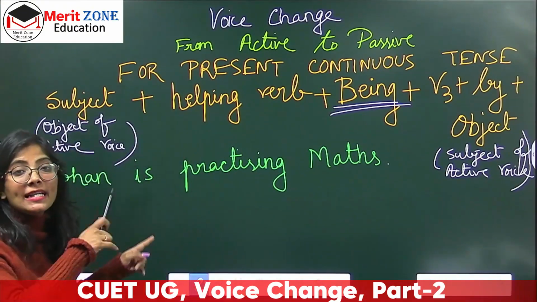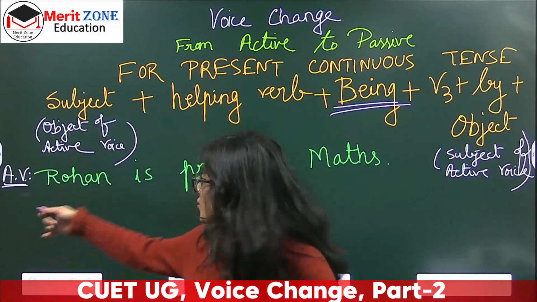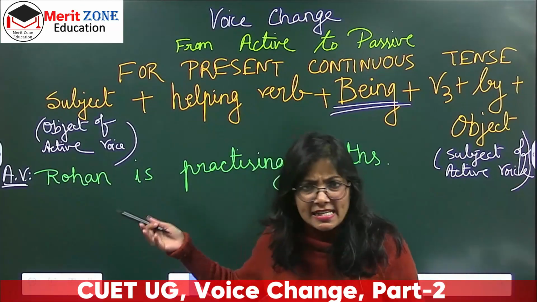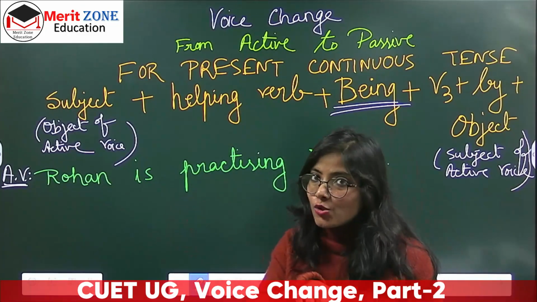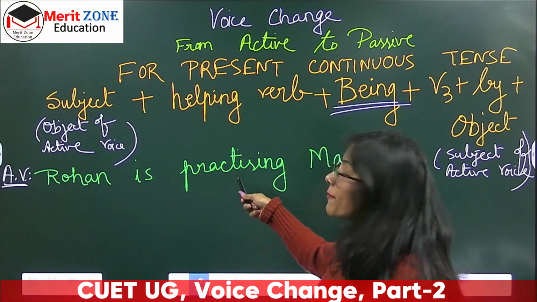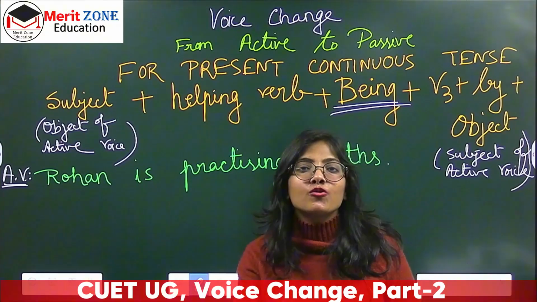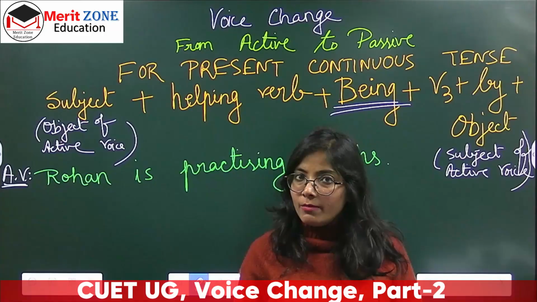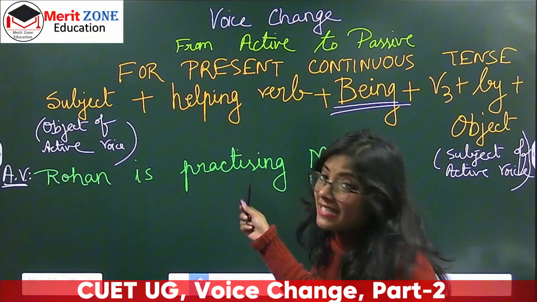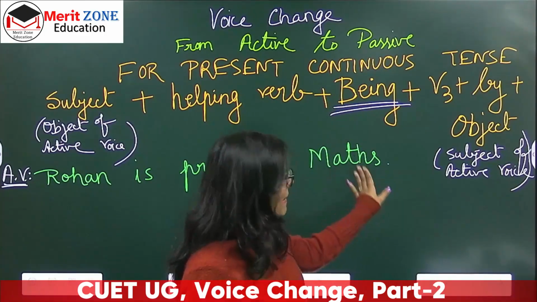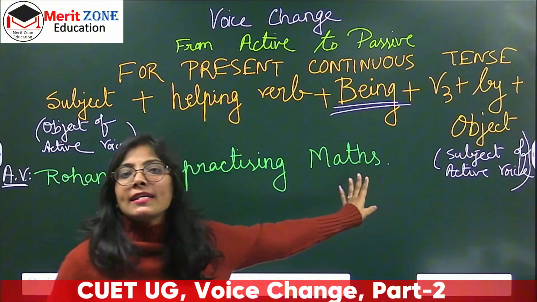So Rohan is practicing maths. Here the subject is Rohan, and the helping verb is, as we can see, because it is present tense, is, and Rohan is singular. Practicing is continuous tense, so we have to add ing with the main verb. That's exactly what I have done, practicing. Fine, maths is the object in the sentence, right?